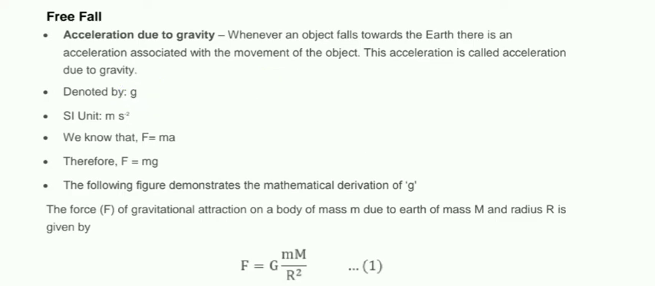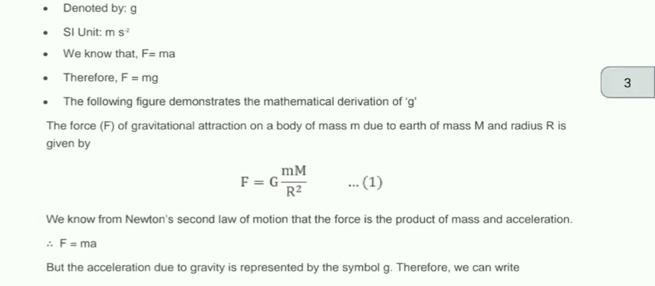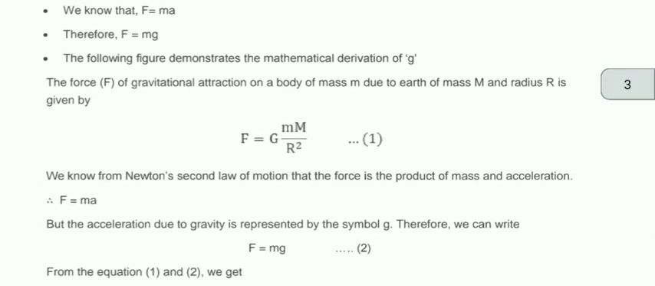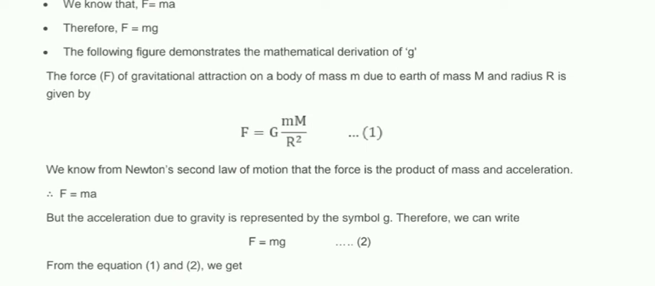So we know, according to Newton's second law of motion, F equals ma. Force is the product of mass and acceleration, and here we are taking a as g, because here the acceleration is acceleration due to gravity. So we can write F equals mg.